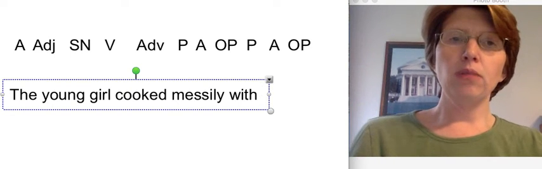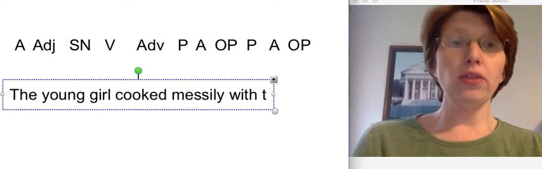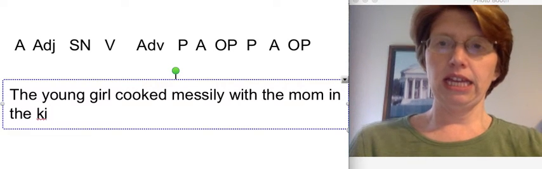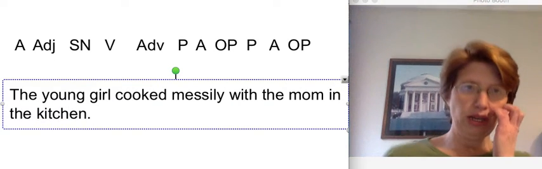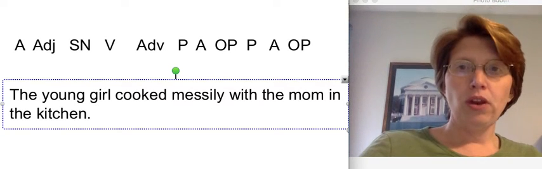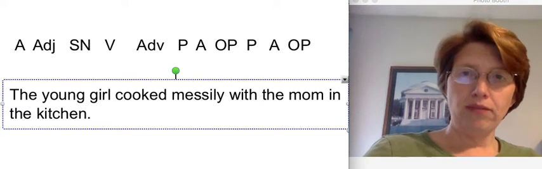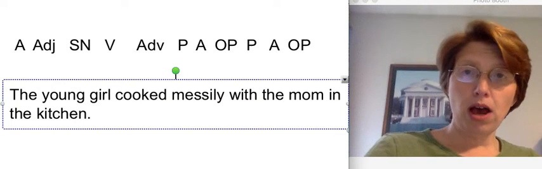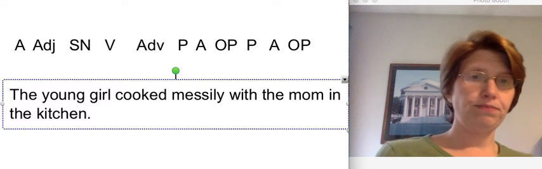Because that's a possessive pronoun adjective. So with the mom in the kitchen. Okay, do I match? So I've got an adjective, subject, noun, verb, adverb. How did she cook? She cooked messily. With the mom in the kitchen.